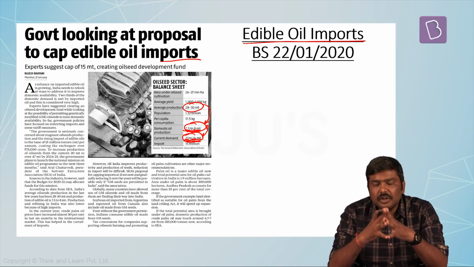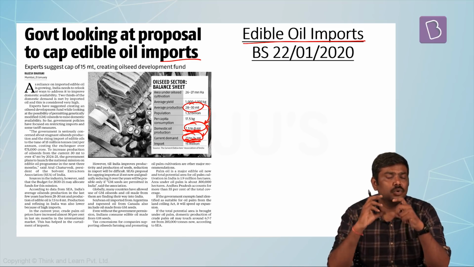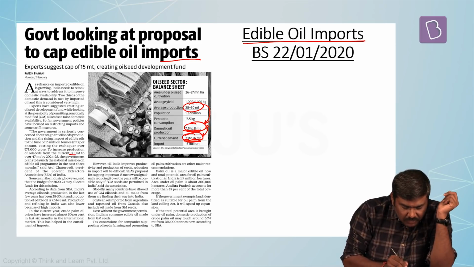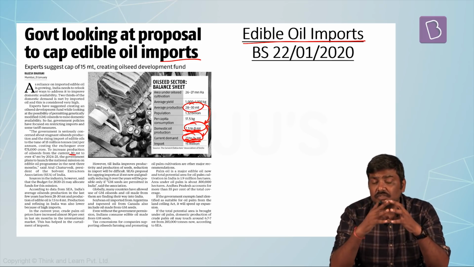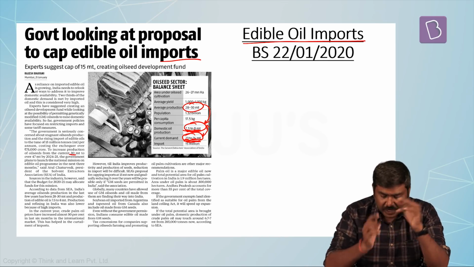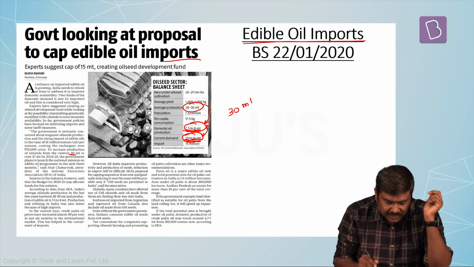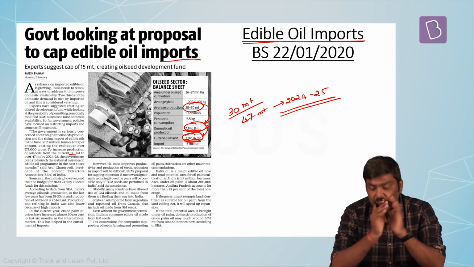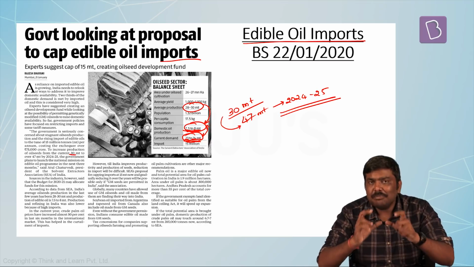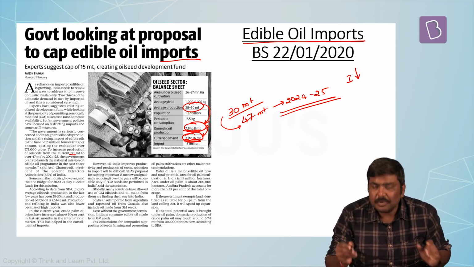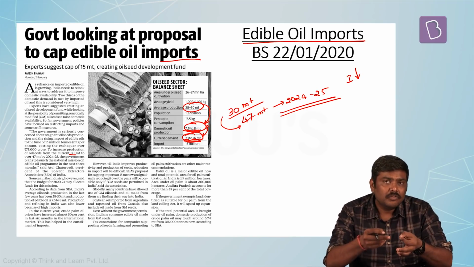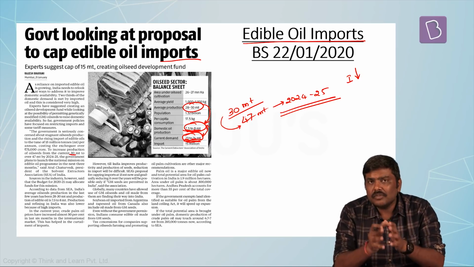Apart from this, Government of India now says they want to increase the total oilseed production in the domestic market. Presently, as already mentioned, total domestic production is somewhere in the range of 30 million tons. Government of India wants to increase this from 30 million tons to 47 million tons by 2024-25. The stated objective is, if I increase the oilseed production, the dependency on the import of edible oil will come down. And when the dependency comes down, my total outlay to import this oil will also come down.